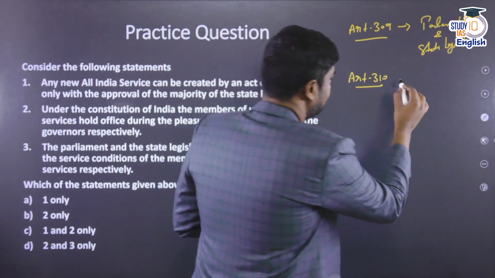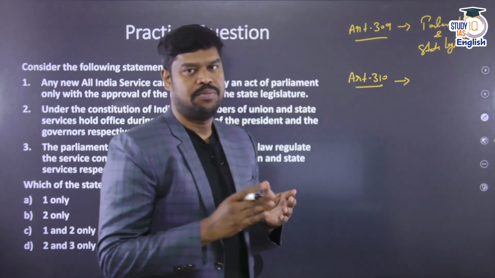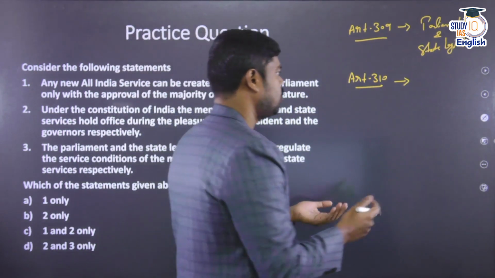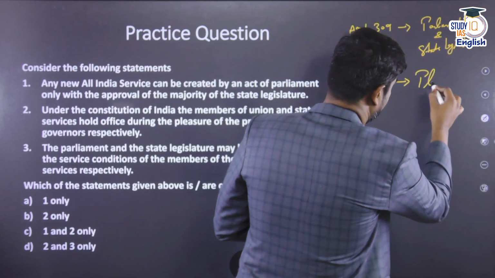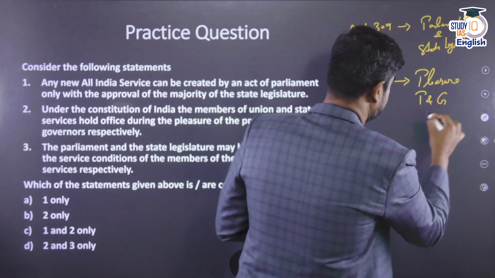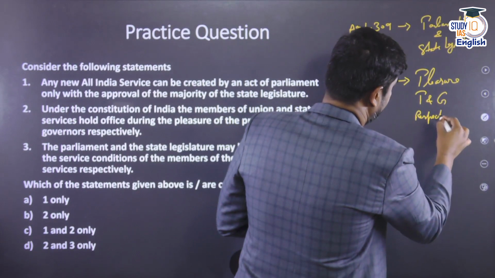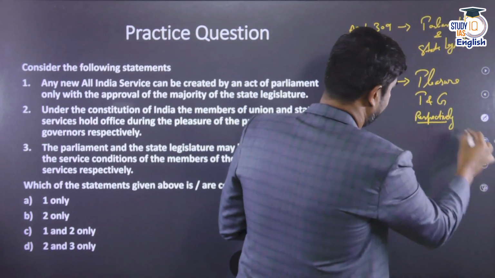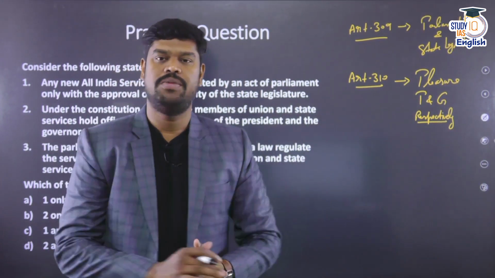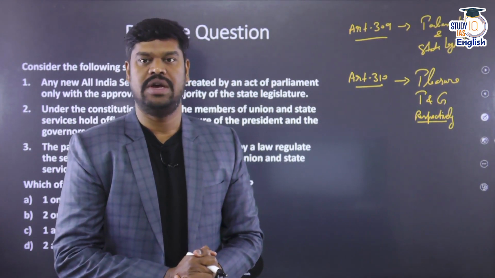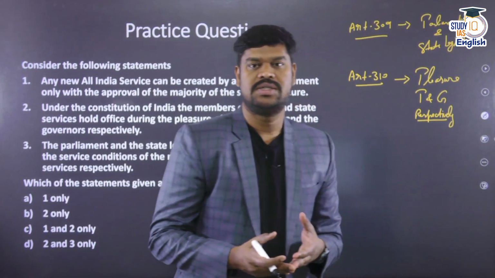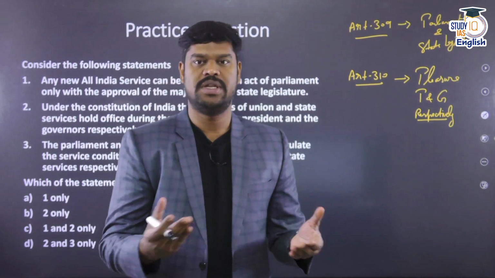says that the central government employees or the public servants who are part of the union government and the state government employees shall hold office during the pleasure of, this is very important, the president and the governors respectively. So all the union government employees will hold office during the pleasure of the president, who is the appointing authority for them, and all the state government officials shall hold office during the pleasure of the governor. And if the president or the governor is not happy with the functioning of the government employees, then they can be removed.